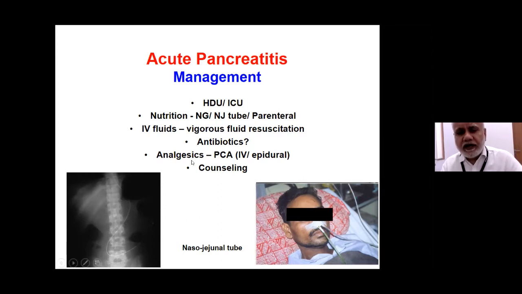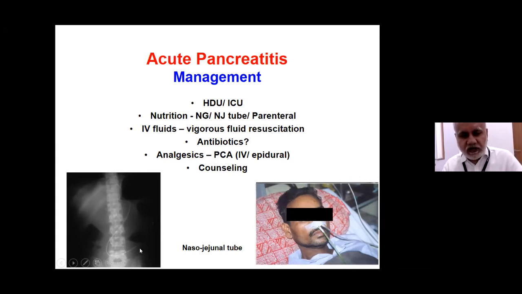We should not forget that these patients have severe abdominal pain, which needs to be looked after, and counseling of the patient and the relatives, because although it is a benign disease, sometimes it behaves even worse than a malignancy, because in malignancy, at least based on stage, you can predict the prognosis. Here, sometimes it is very, very difficult to predict the outcome of these patients. How many days the patient will require in the ICU, what kind of supportive treatment will be required, is sometimes difficult to predict.